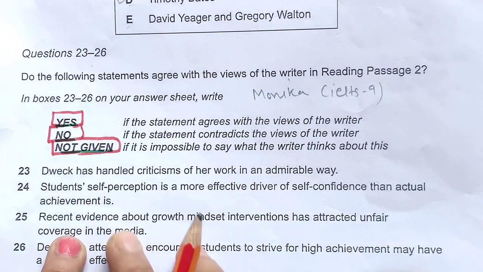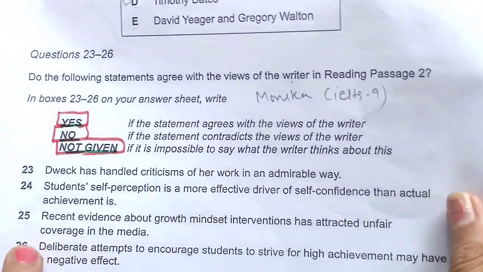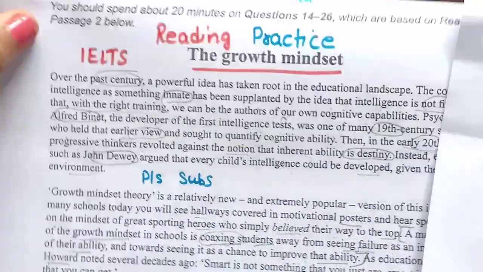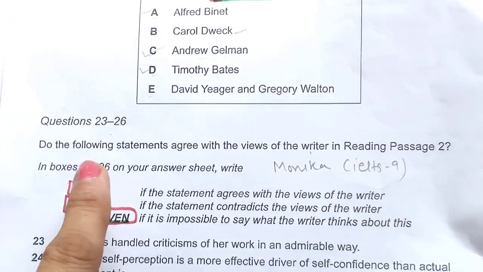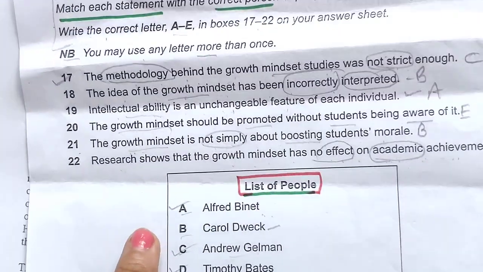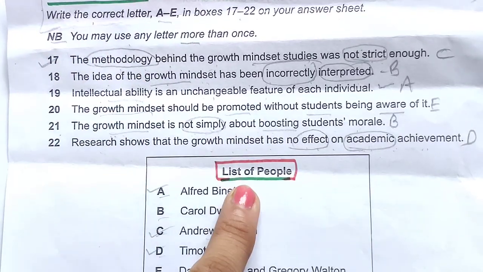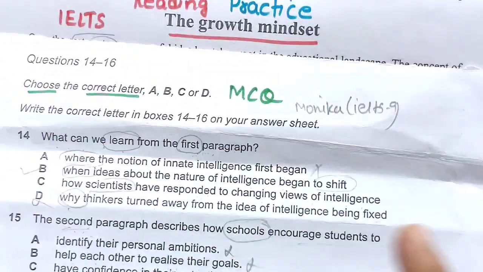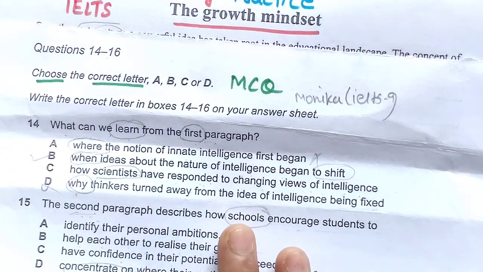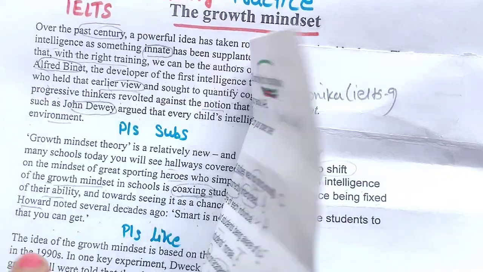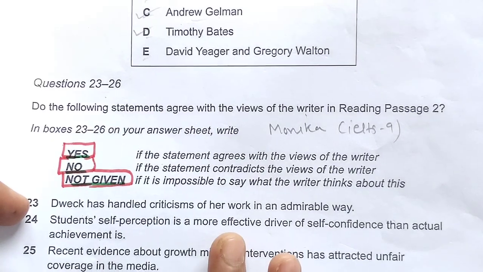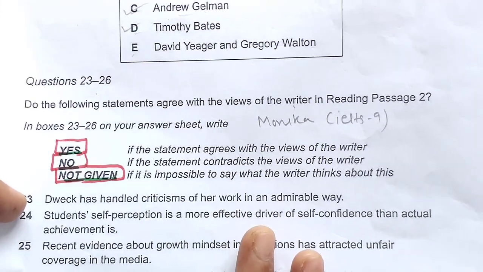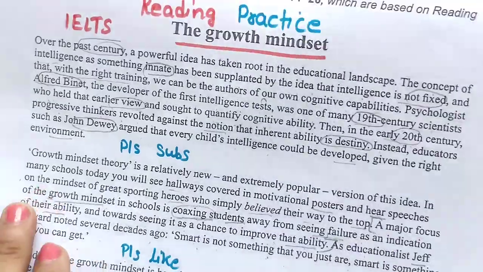Of course, these four questions I have selected from this reading, The Growth Mindset. This is the third type of question. You can see questions 23 to 26, and before that I have covered the list of people in a previous video. That is the second type of question, and the first type of question was MCQ. I have made a video for that also, you can watch it. For this third type of question, we should find the location. I will show you the location.